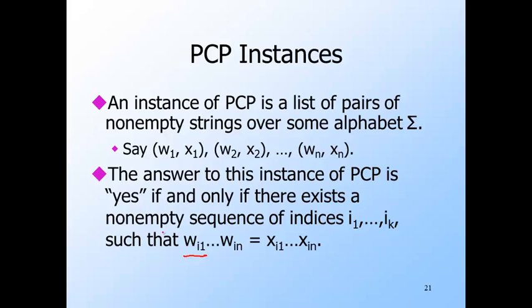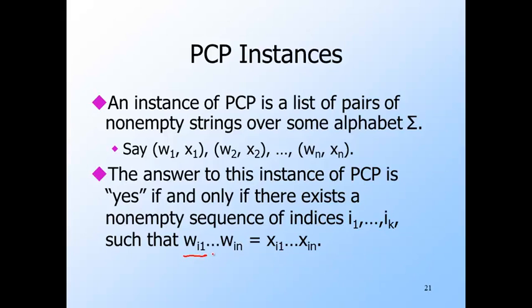w i1 is actually the first component of the pair that we indexed as i sub 1. I can't draw on the slide two levels of subscripts.